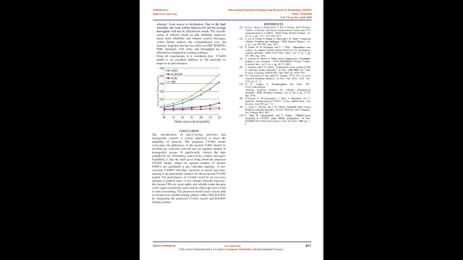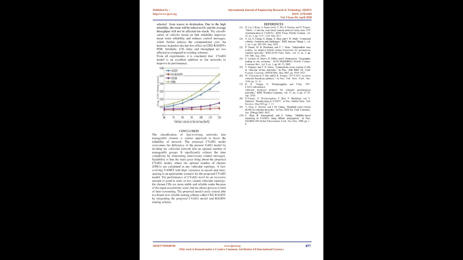Conclusion: the classification of fast-evolving networks into manageable clusters is a correct approach to boost the reliability of the network. The proposed CVoEG model overcomes the deficiency of the present VoEG model by dividing the vehicular network into an optimal number of manageable groups. It significantly reduces the time complexity by eliminating unnecessary control messages. Scalability is the main great thing about the proposed CVoEG model, where the optimal number of clusters, ONCs, are calculated